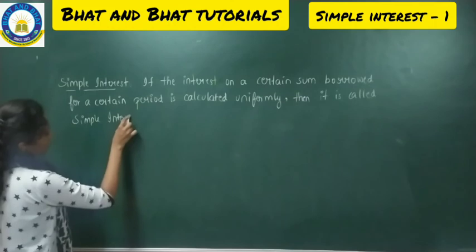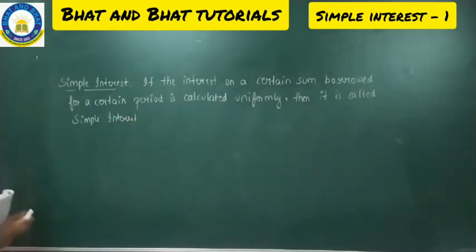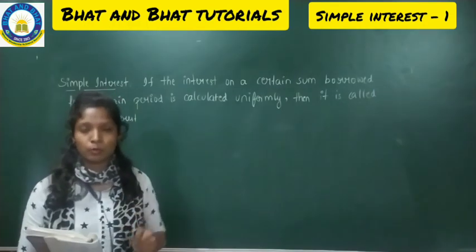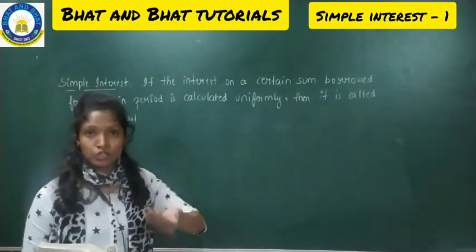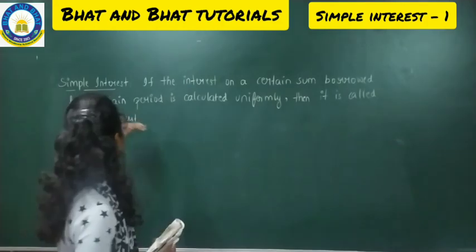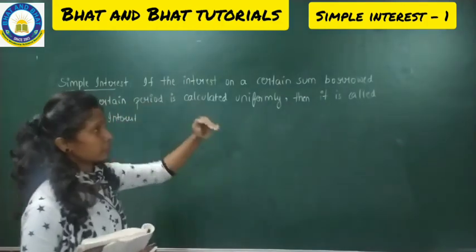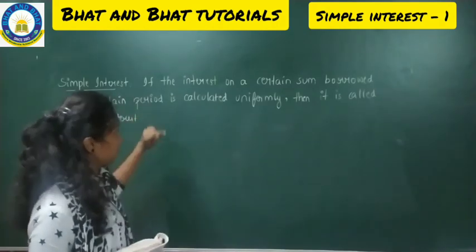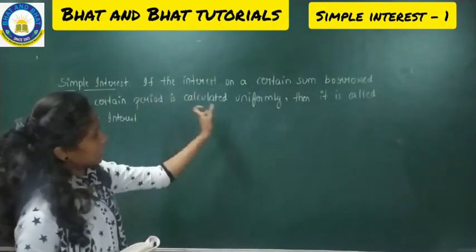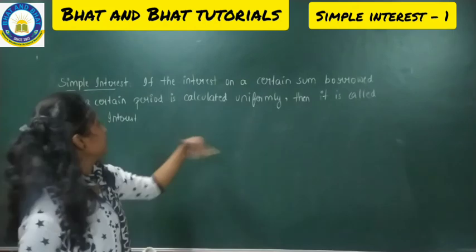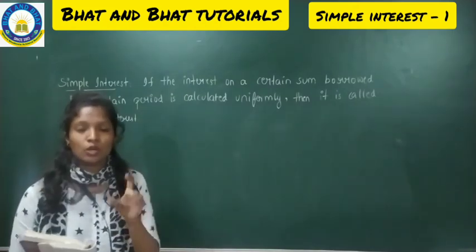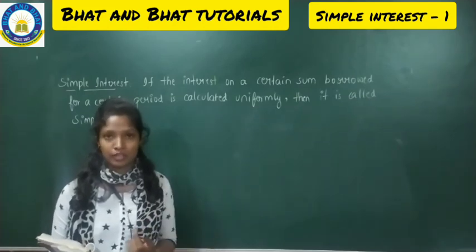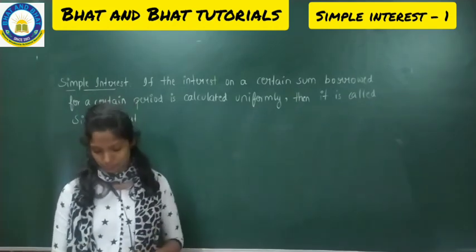So this is your meaning. Listen to it. If the interest on a certain amount borrowed, say for example you have borrowed 10,000, for a certain period, say for example 1 year, is calculated uniformly, then we are going to call it simple interest. We have a formula, and by putting that formula we calculate the amount. That is simple interest.